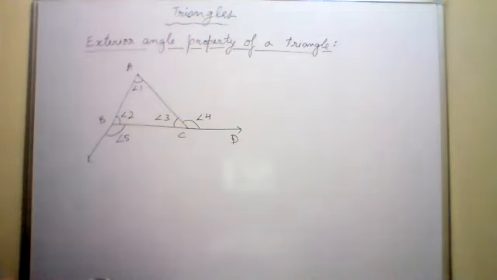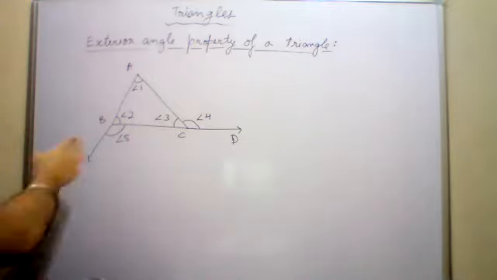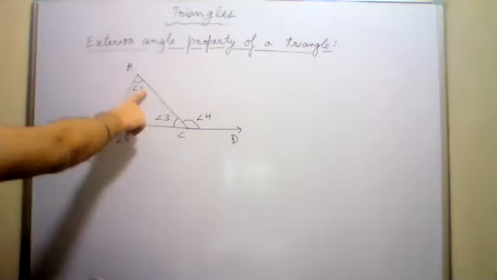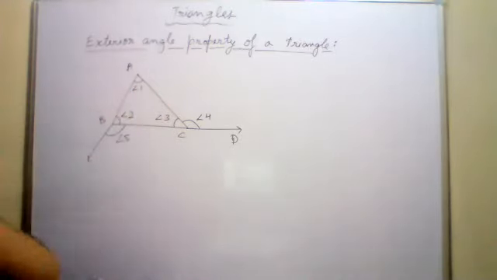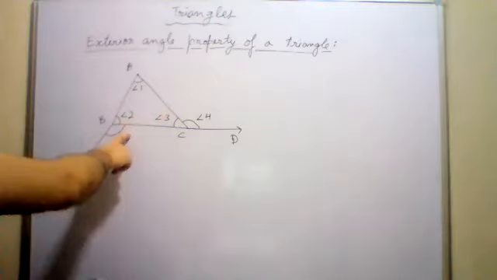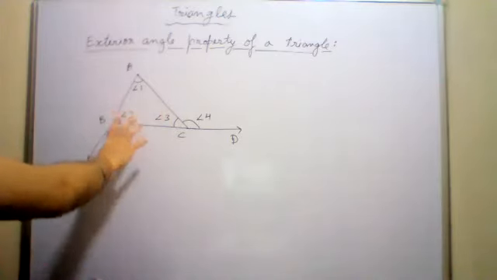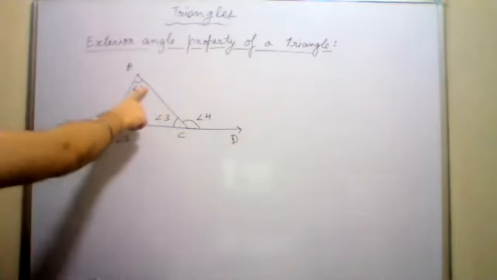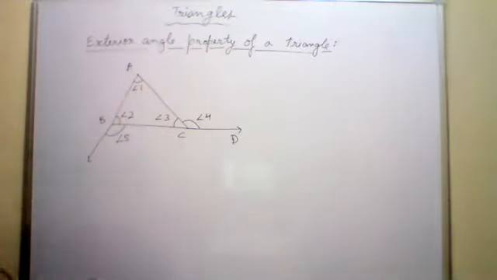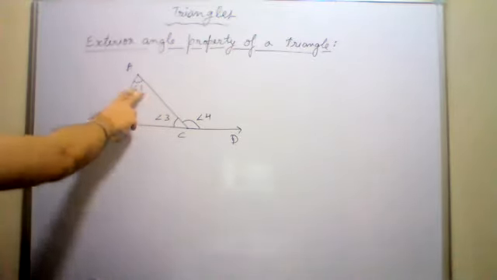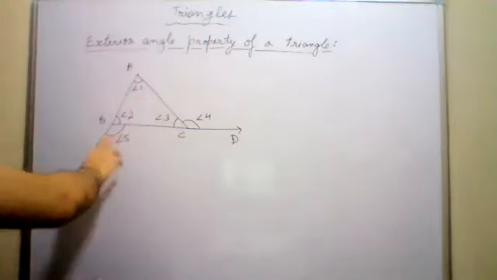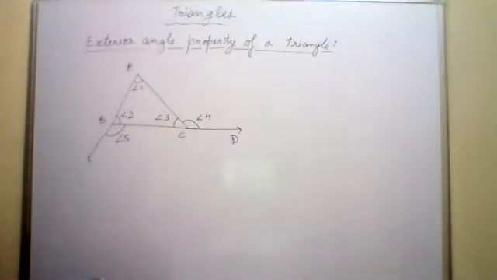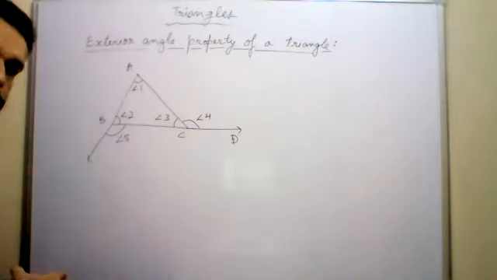Yes, answer. Angle 5 is equal to the sum of angle 1 and angle 3. Angle 1 plus angle 3, because angle 5 and angle 2 are not opposite angles. The opposite angles of angle 5 are angle 1 and angle 3. So the opposite interior angles are angle 1 and angle 3. If you add these two, you will get angle 5. So this is the property. Got it? Understood the property, all of you?